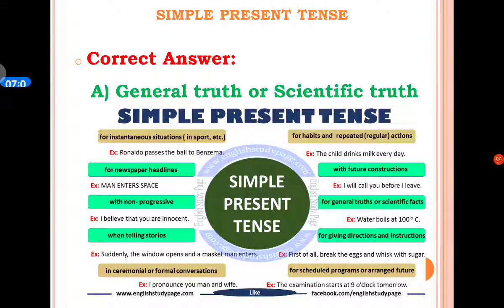Here are the various uses of simple present tense. Simple present tense is used in a newspaper headline, just like: A man enters space. This is an example of a newspaper headline. At the same time, simple present tense is used in storytelling. Here is an example. Suddenly the window opens and a masked man enters. In this sentence, there is a simple present tense.